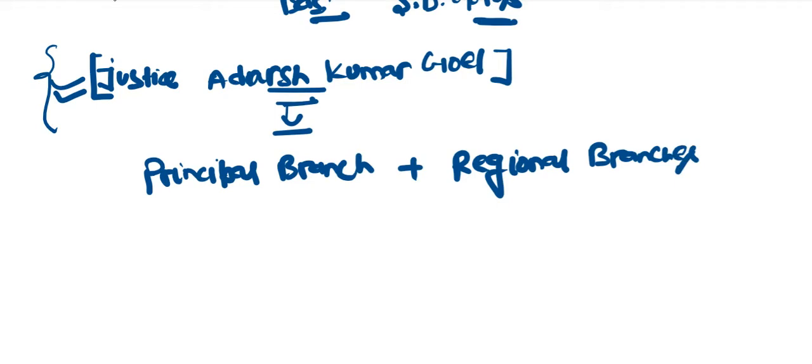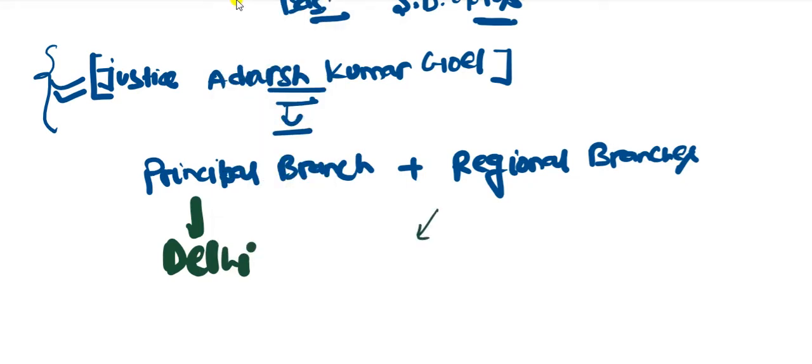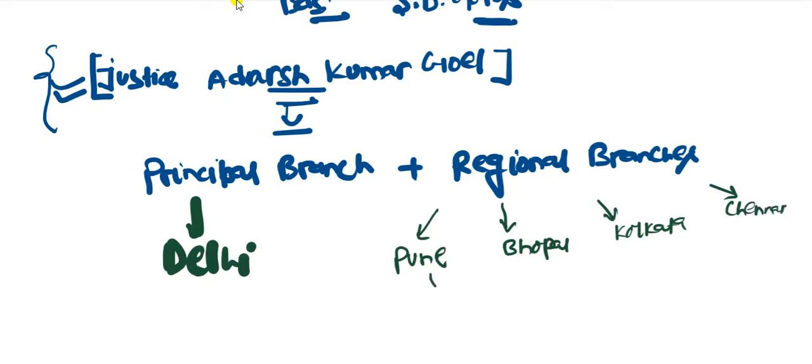Principal branch is in Delhi, and regional branches are in Pune, Bhopal, Kolkata, and Chennai. Likewise, Pune is the western branch. You can say that Bhopal is a central zonal branch, Kolkata is the eastern branch of NGT, and Chennai is a southern branch of NGT.